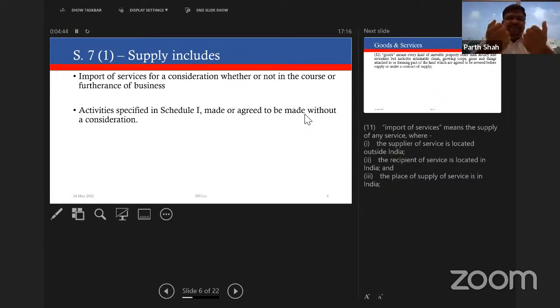Of course, for recipients like us who are not in business, the liability is not kept on us. They have kept it on the vendors. They are required to obtain registration and do the needful. But there's a provision specifically.